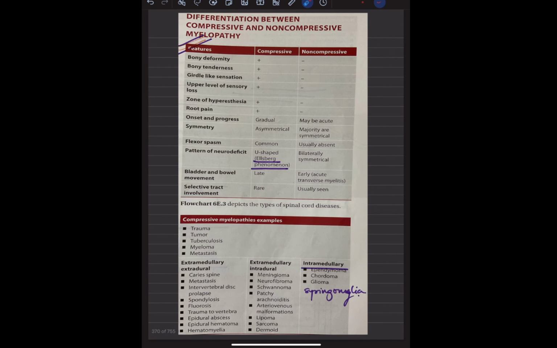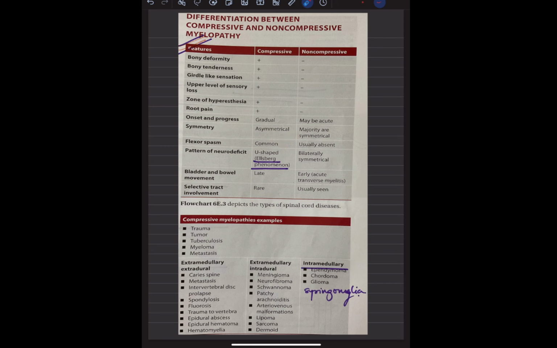So when it comes to compressive and non-compressive myelopathy, this is very important, because this could be a long case in a final MD exam, and even in the MBBS exam, you could be asked this question. Okay, so if it is a compressive myelopathy, you would be having a bony deformity, there will be bony tenderness, there will be a girdle-like sensation, there will be a clear-cut upper level of sensory loss, and there will be a zone of hyperesthesia as well. There will be a root pain, and onset will be a gradual one. Okay, there will be asymmetrical involvement, and there would be flexor spasm.